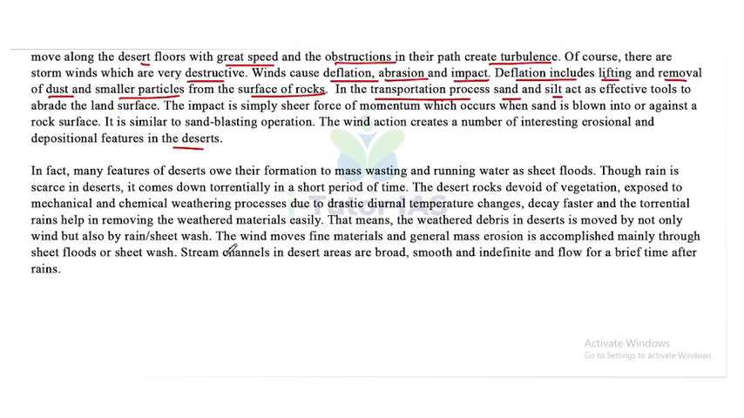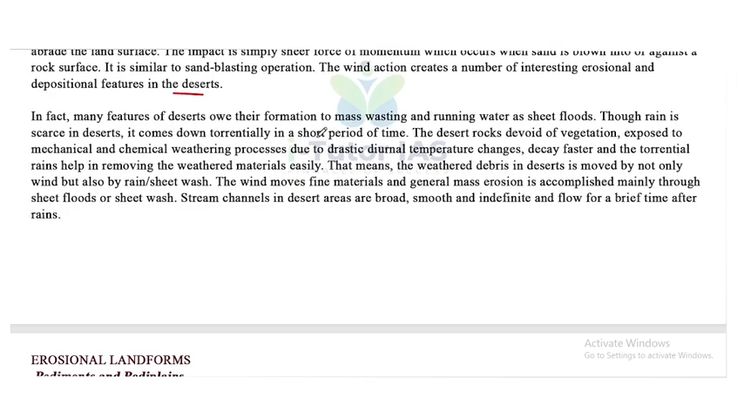In fact, many features of deserts owe their formation to mass wasting and running water as sheet floods. Though rain is scarce in deserts, it comes down torrentially in a short period of time. The desert rocks, devoid of vegetation, are exposed to mechanical and chemical weathering processes due to drastic diurnal temperature changes, so they decay faster, and the torrential rains help in removing the weathered material easily.